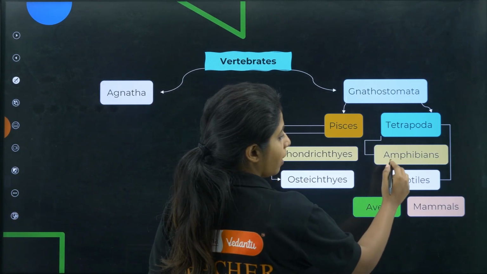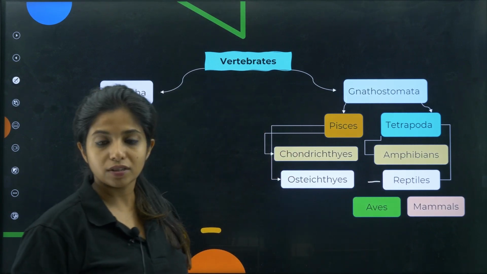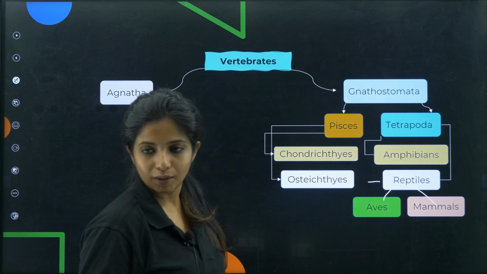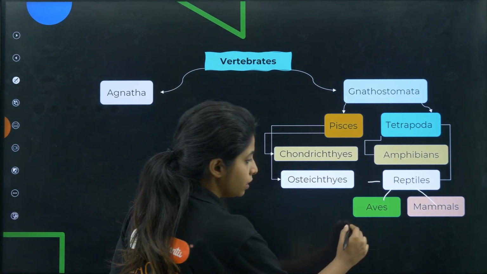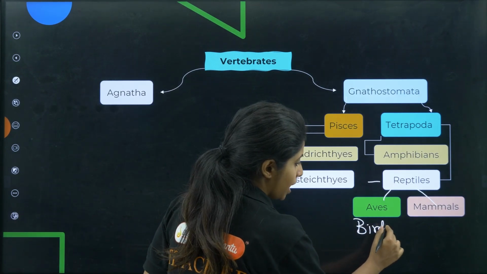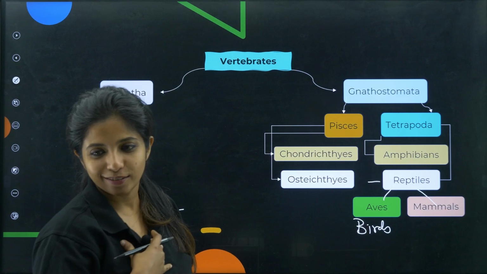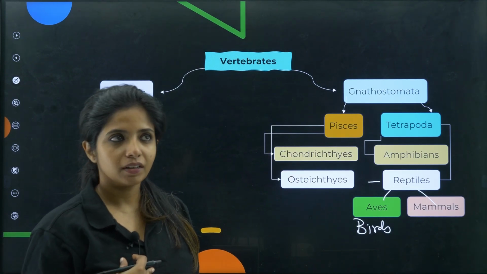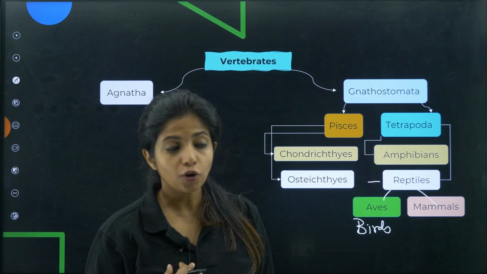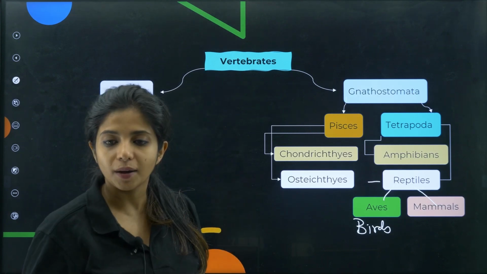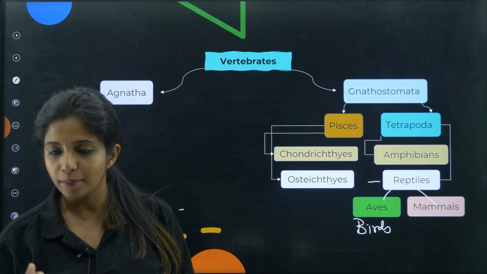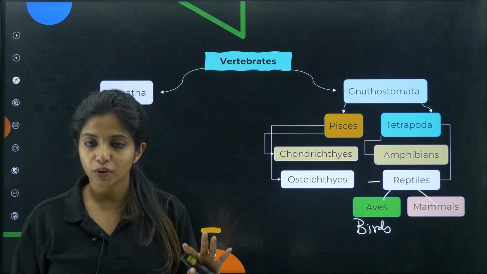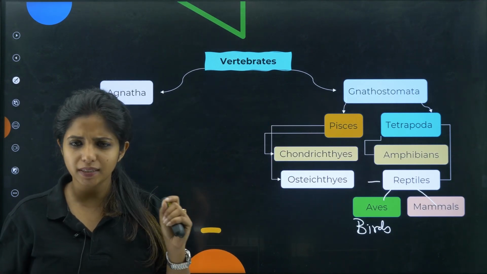From amphibians, you have reptiles. Okay, like your snakes, lizards and everything. And then came your aves and mammals. Okay, what do you mean by aves? Aves means birds and mammals means us. We human beings, cow, dog, cat, whale, dolphin, all of them, they are coming under this particular category, that is mammals. Okay, so we all have the vertebral column, my dear children. Cool? Works? I hope you have got the basic idea.